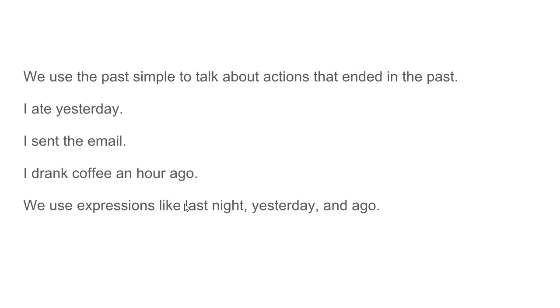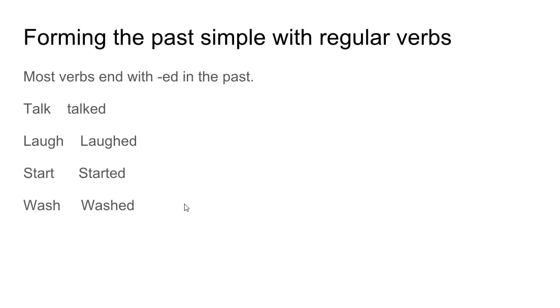We use the past simple to talk about actions that ended in the past. For example, I ate yesterday, I sent the email, I drank coffee an hour ago. So we use expressions like last night, yesterday, and ago in order to express the past tense.